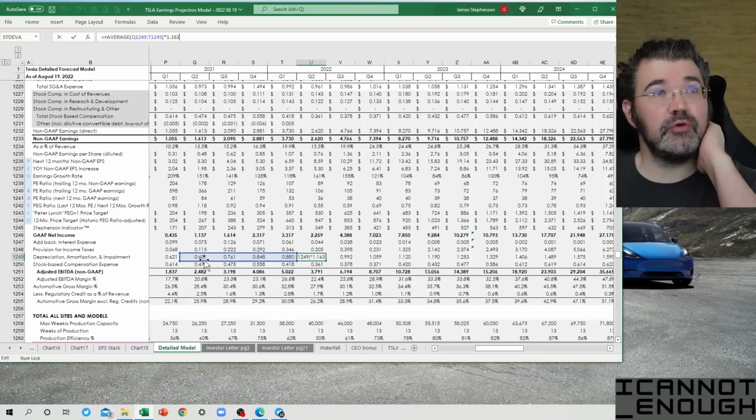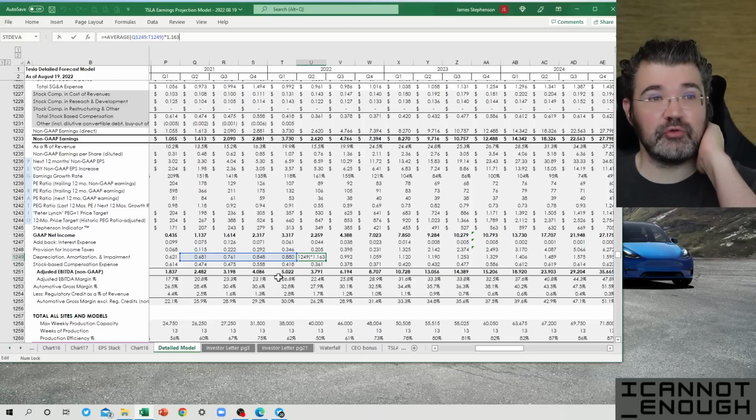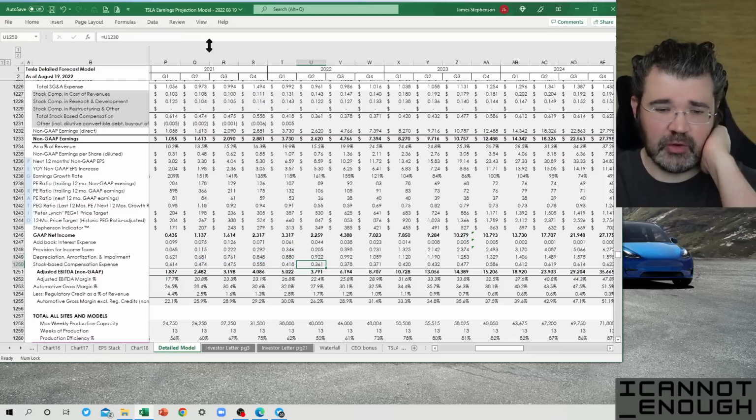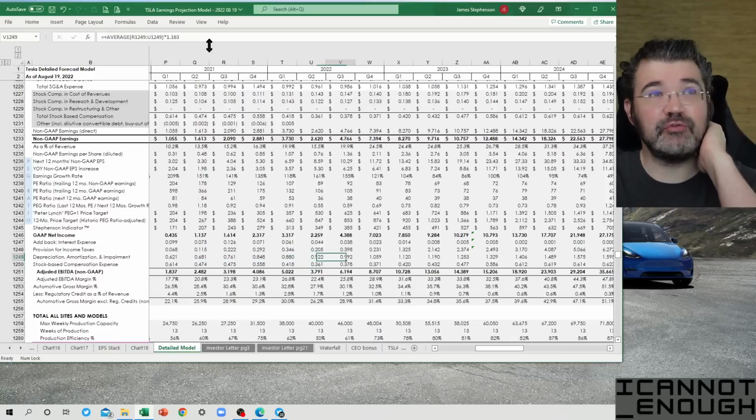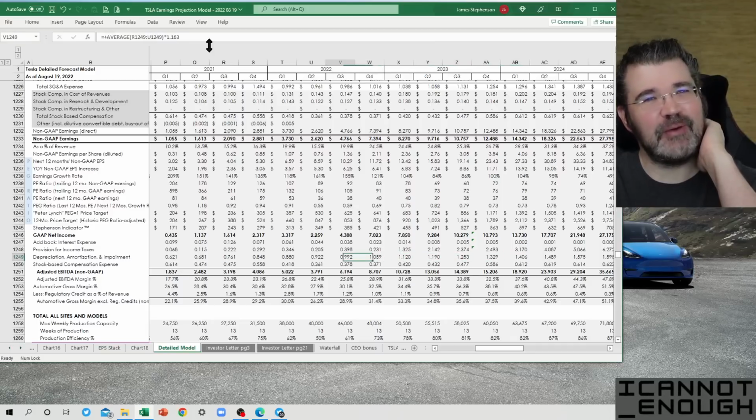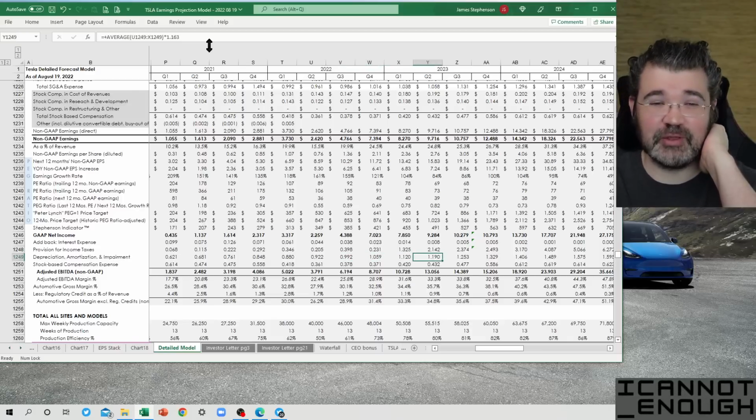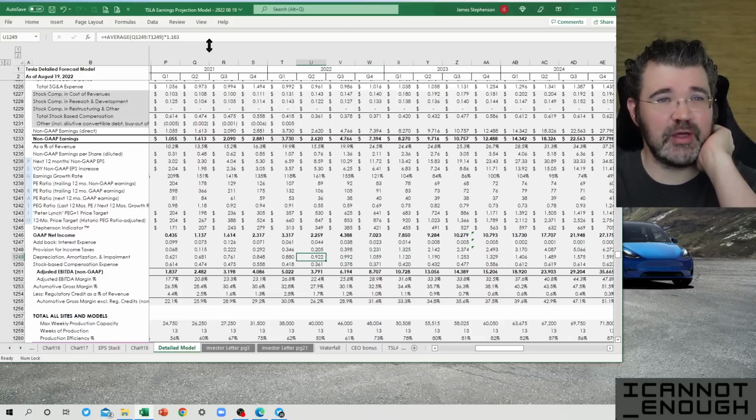So in order to get from the 4 trailing quarter average to the number Tesla reported, 922 million, I had to grow the average by 16.3%, which is what this coefficient is telling you. So what am I using that for? I just dragged it over. So in all my future quarters, well, for a while anyway, in the next several quarters, I'm going to use that same rate, that 16.3% growth rate on depreciation.